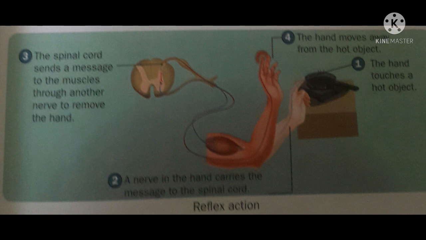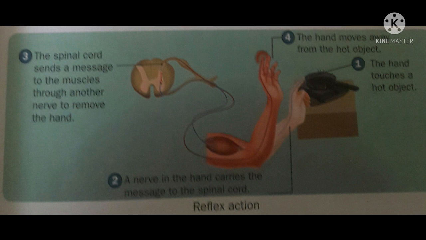In the second step, a nerve in the hand carries the message to the spinal cord. Now in the third step, the spinal cord sends a message to the muscles through another nerve, or we can say through the motor nerve, to remove the hand. And in the fourth point, the hand moves away from the hot object.